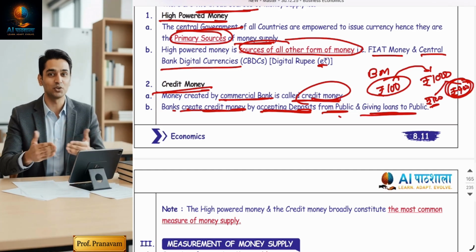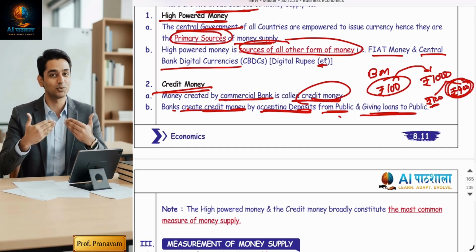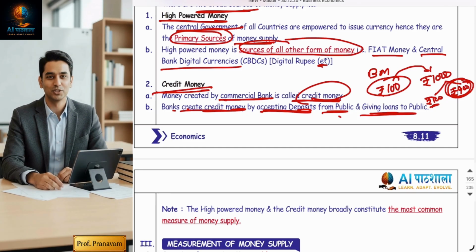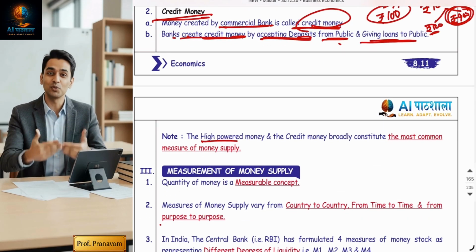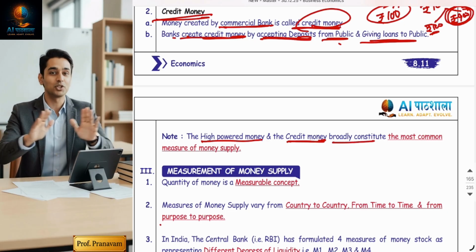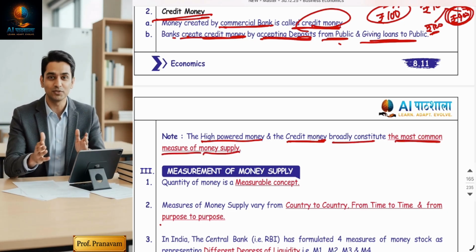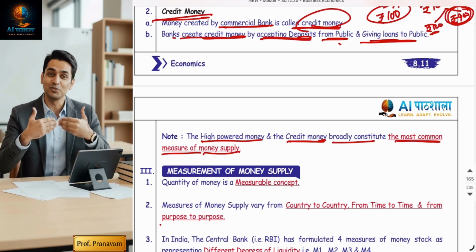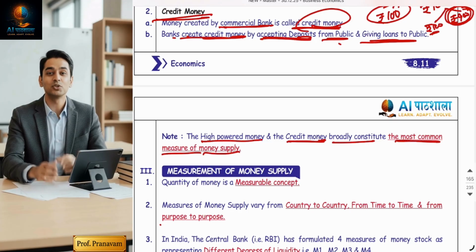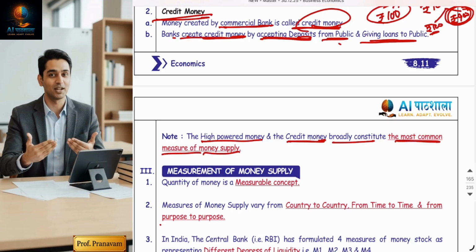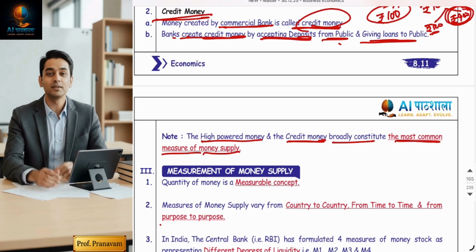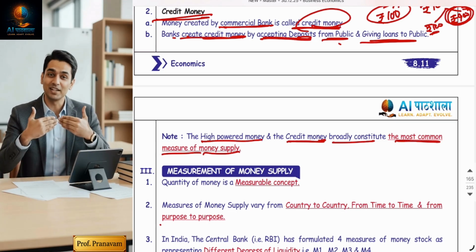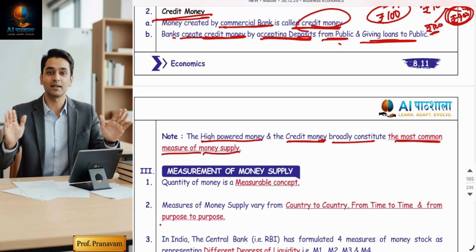The impact of credit money is that it expands economic activity and increases production and employment. This is the fact, guys. So I can say that high powered money and credit money both broadly constitute the most common measure of money supply. For example, the money which you have kept in a bank is creating credit. The GPay, PhonePe and online payments you use, people are just sending messages to each other that payment has been done. But where is the money? The money just stays in the market. You're just playing with SMS messages. Hope you're getting this.